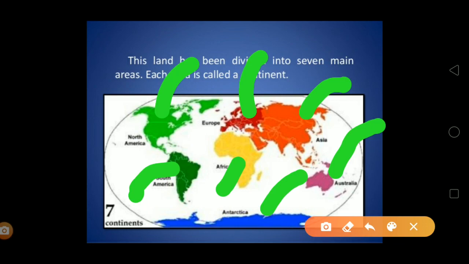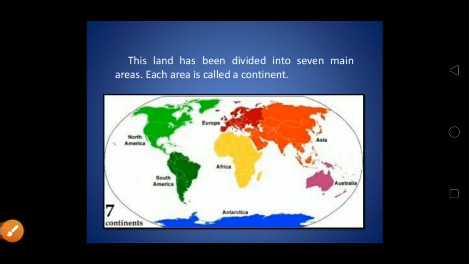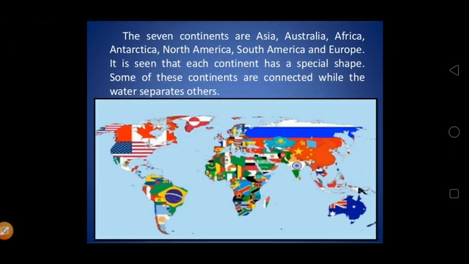Why I'm saying Antarctica is especially interesting is because Antarctica is not a kind of continent where people live. We know about the rest of the 6 continents because people go from each place to there, and a lot of population lives there. But if you talk about Antarctica, its life, temperature and climate are totally different from the other continents. So let's move to the next slide and let's see the 7 continents.